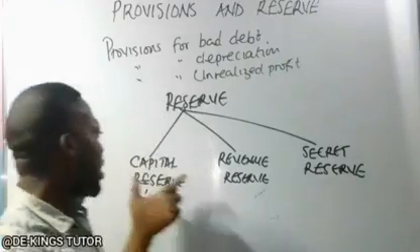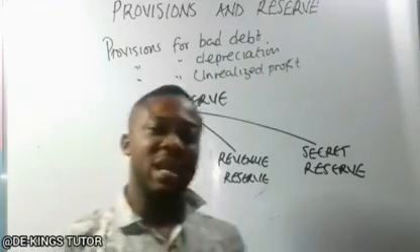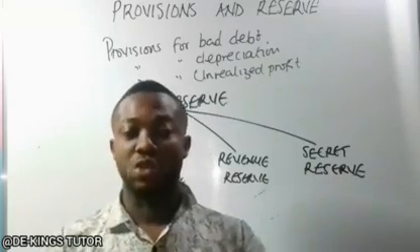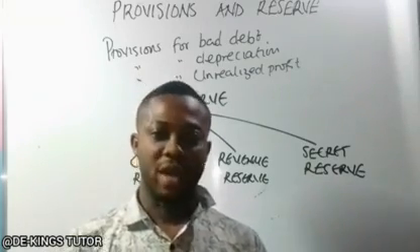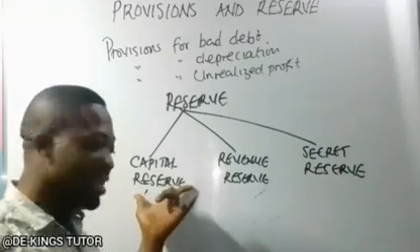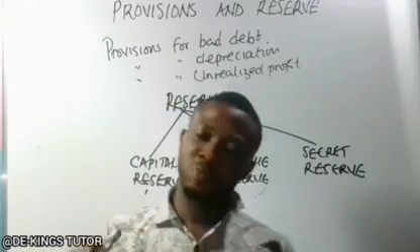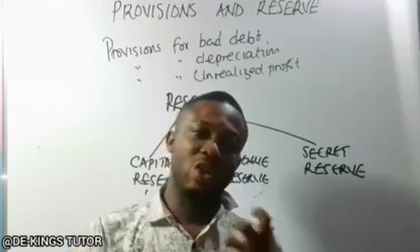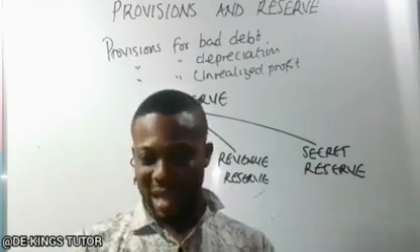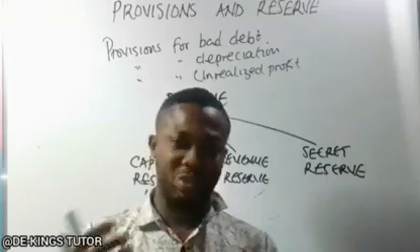So the capital reserve is money kept aside, not to be distributed as dividends to shareholders. Most of the money kept in this are from what we call the capital profits, which are not from the ordinary business of that firm, like their trading activity.